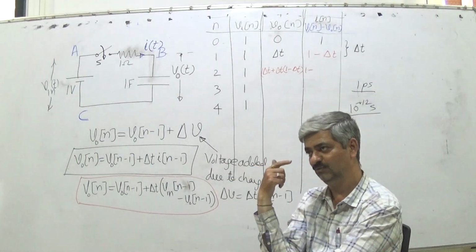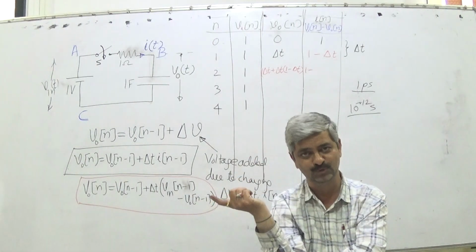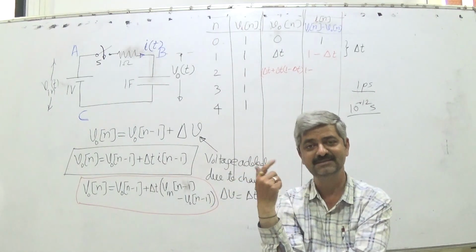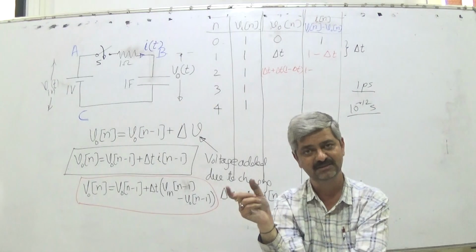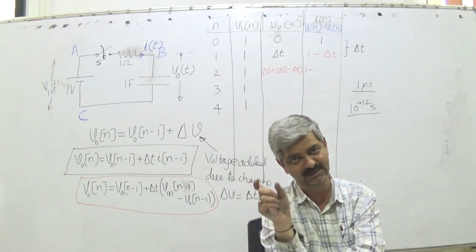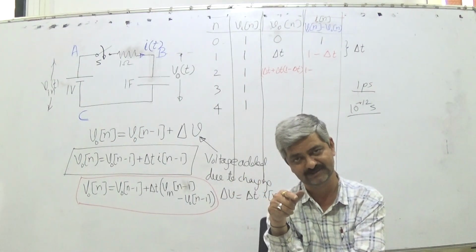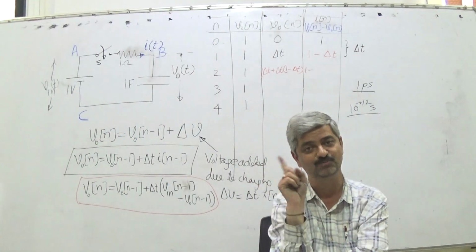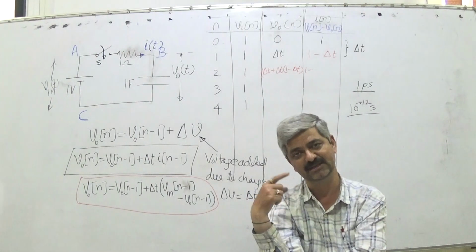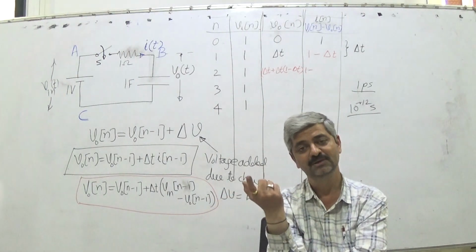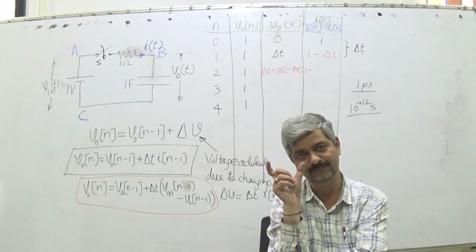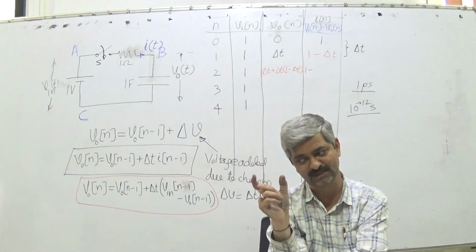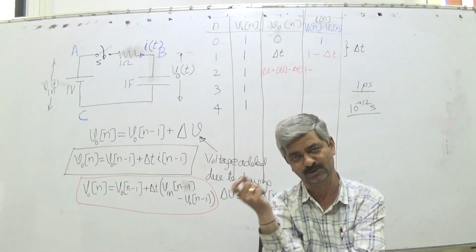Input voltage is always 1, output voltage was 0. As there was voltage difference, current started flowing. As current starts flowing, that will increase the output voltage. Input voltage has remained fixed. So the difference, input voltage 1 and output voltage 0, was the cause for the current.